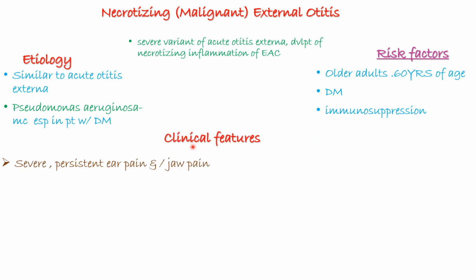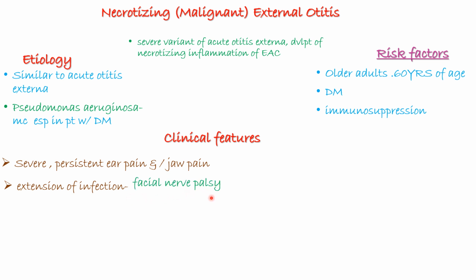Next is clinical features, and the first clinical feature that we're going to talk about is severe persistent ear pain or jaw pain. So commonly they'll have the same symptoms that a patient who comes in with otitis externa has, but now on examination you're going to see granulation tissue. They can present with severe and persistent ear pain and jaw pain, and extension of the infection, because we say this is necrotizing inflammation. Then we can have extension of the infection to cranial nerves, and the cranial nerve most